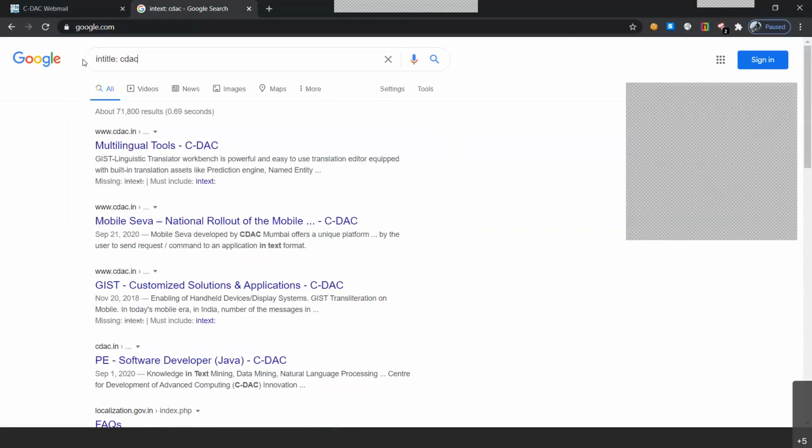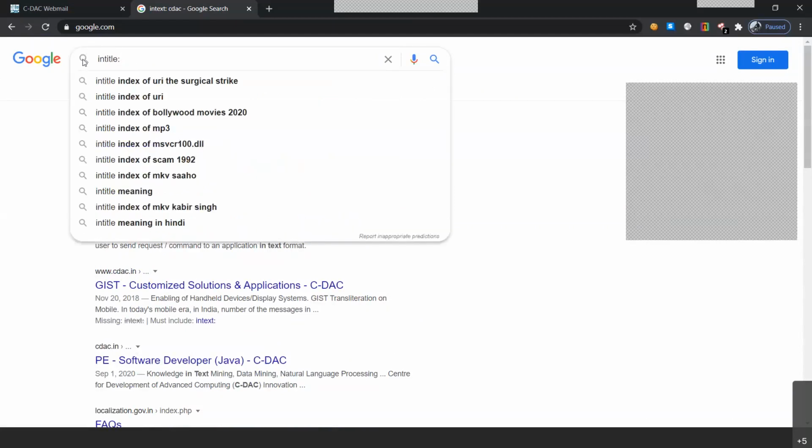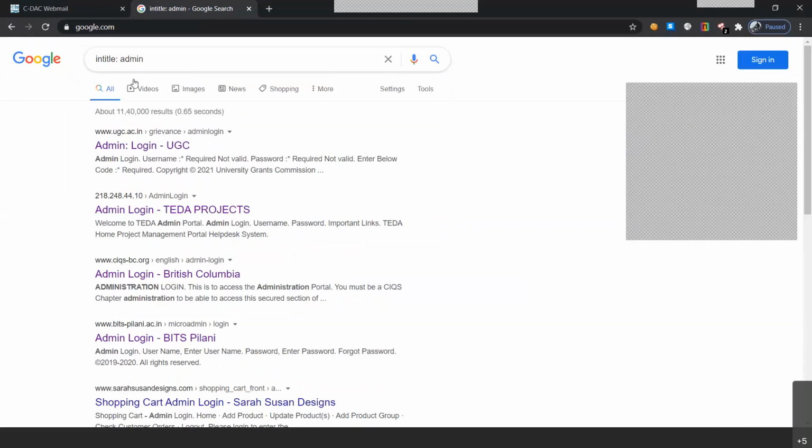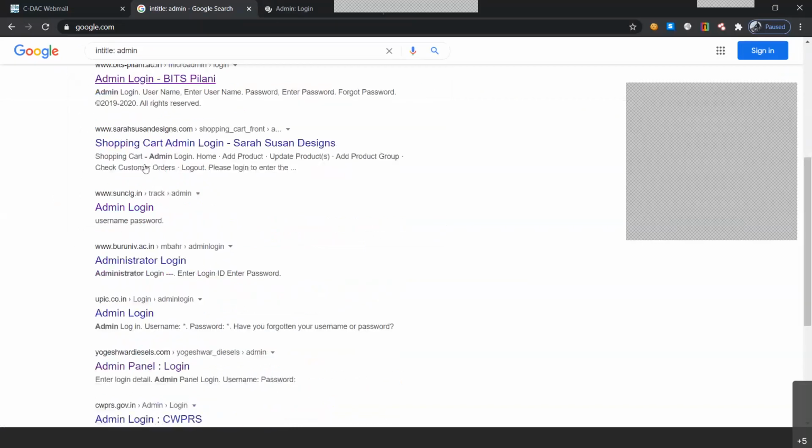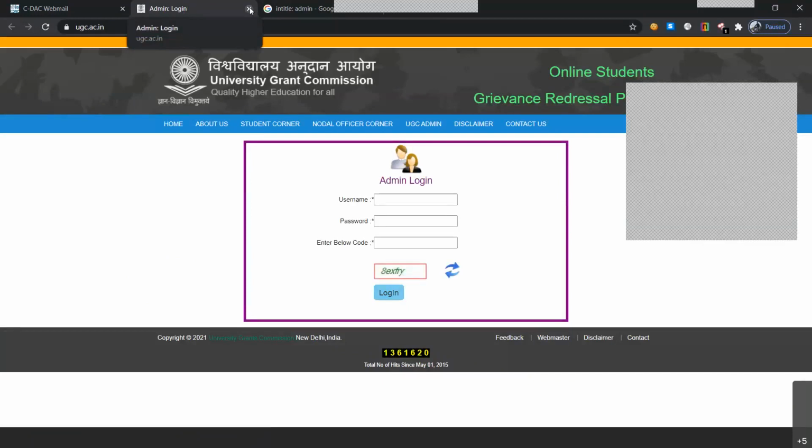So in-title is basically another basic query where you can write any of the strings. I've written admin, and I want to see if the in-title page of admin can be located with the following query. So let's take one of the particular websites, and all of the results will be of the admin panel only. And we are able to see the particular admin login of this particular website.